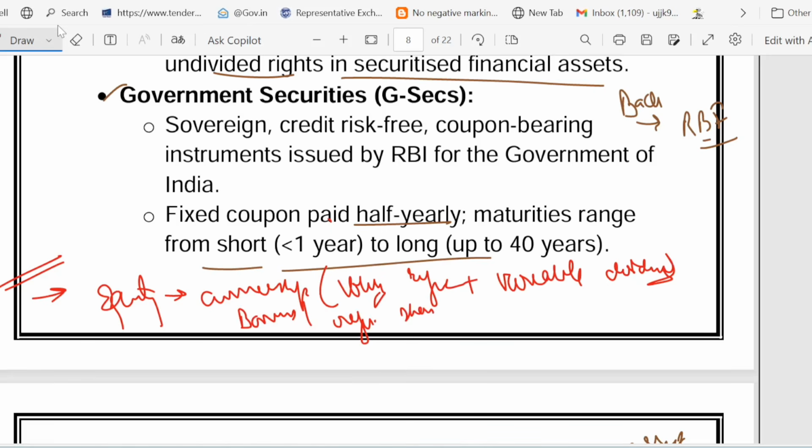So what is a bonus share? I told you, in the case of a bonus share, it is a free extra share. In the case of a right share, it is a share offer to the existing shareholder.